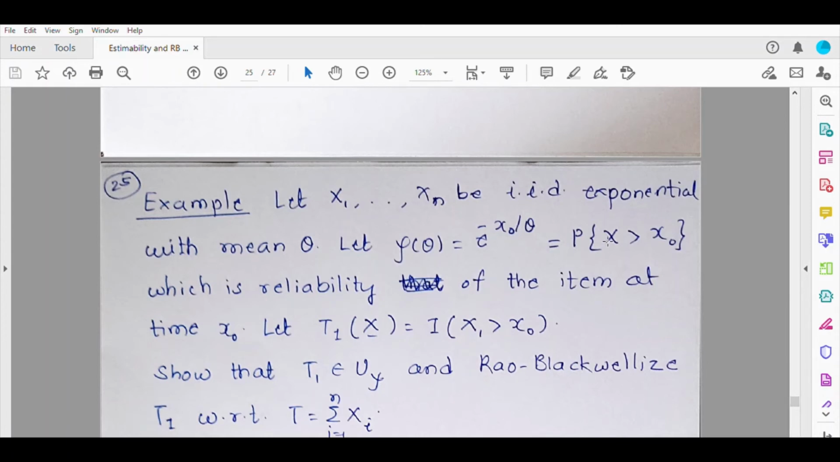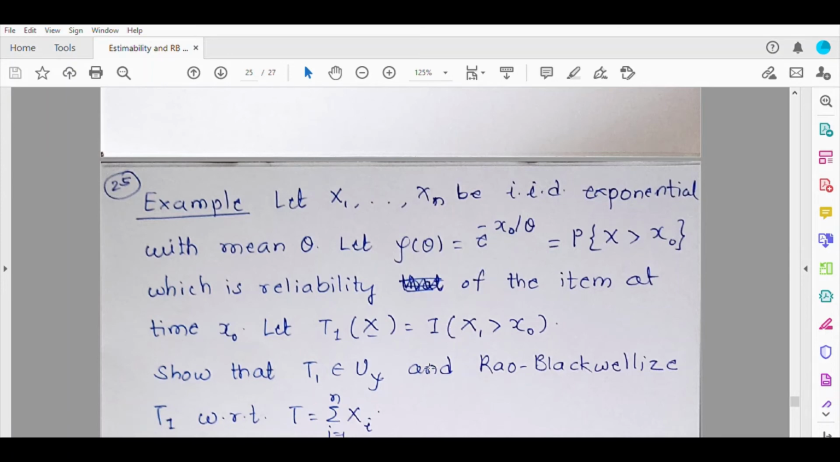So it is simply the probability that x is greater than x naught. Now we have to find an unbiased estimator. It is provided to us. Suppose T1 of x bar is the indicator function of x1 greater than x naught. Then we have to show that T1 is an unbiased estimator of psi theta, and we have to Rao-Blackwellize T1 with respect to summation xi.